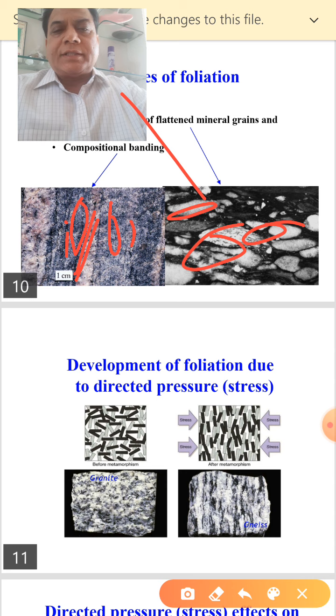This diagram, or you can say the texture, is of the foliated rocks. Development of foliation is due to directed pressure. This foliation is produced due to the directed pressure.